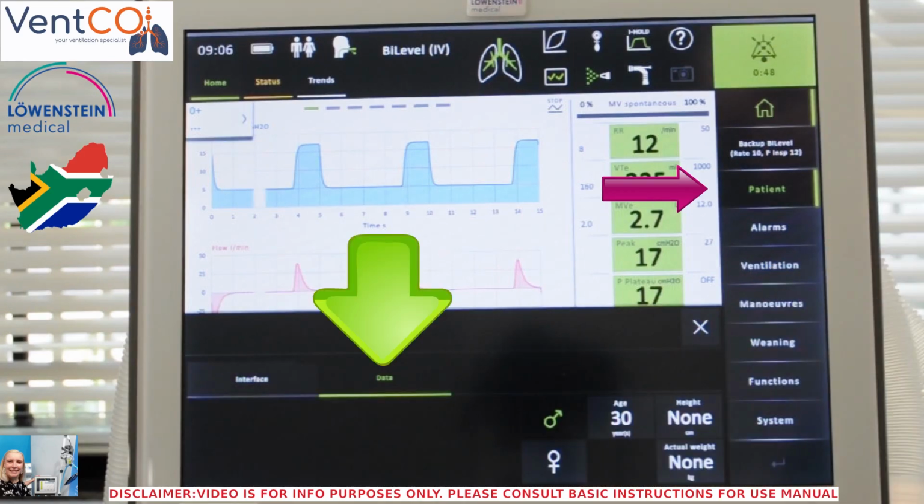When we access the Data tab under the Patient submenu, you will see that we can choose the gender of the patient, the height, the age, and the actual weight of the patient. If you would like to, for example, see the mils per kilogram ideal body weight that your patient generates, then you will have to enter the height of the patient.